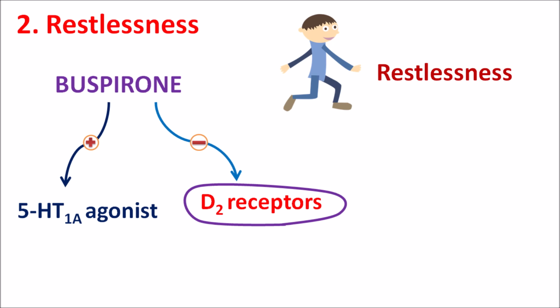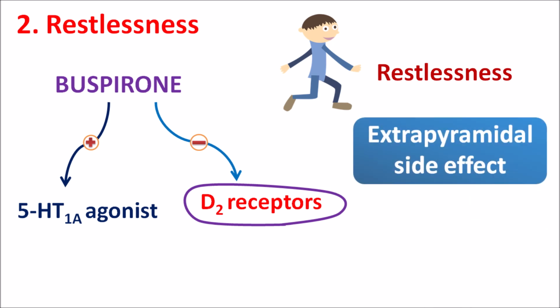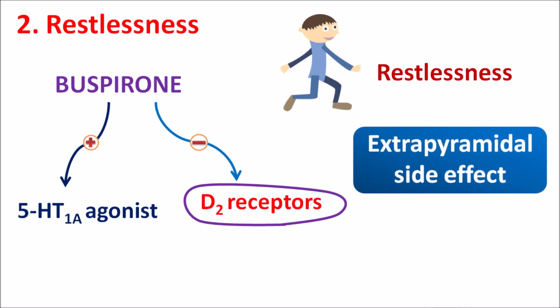This condition is also called as akathisia, where restlessness is observed because of any extrapyramidal side effects that may be produced with buspirone due to its antagonistic activity on D2 receptors. Again, this side effect is not observed with benzodiazepines because benzodiazepines are not acting on dopamine receptors. So when the therapy switches from benzodiazepines to buspirone, again, restlessness can be observed in the patients because of antagonism on dopamine receptors. Third one is the effect on memory. We have seen that benzodiazepines mainly produce central side effects resulting in the loss of memory.